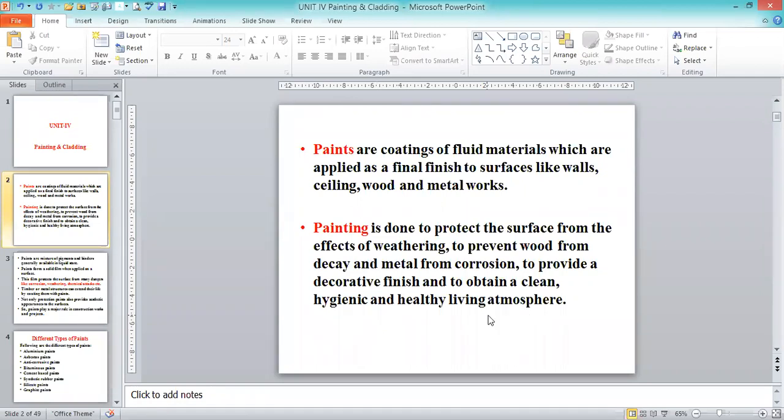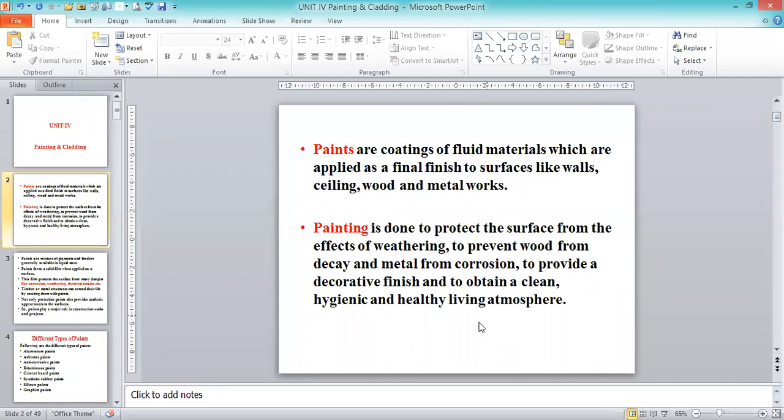So we will not allow dust to go into the walls, and moisture will not be absorbed by the walls and the roof. And on the other side we are going for a decorative finish. And if you are going to use wood as the roof material, or some decorative materials, metal decorative materials, you are going to be using them.